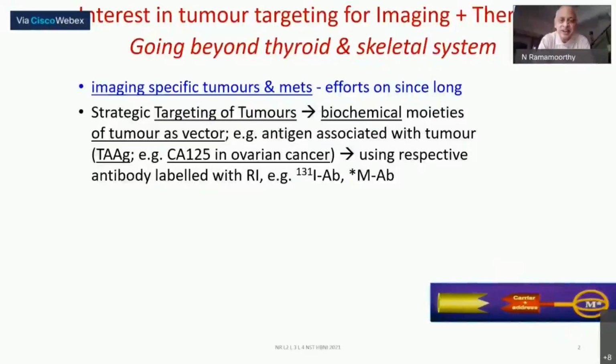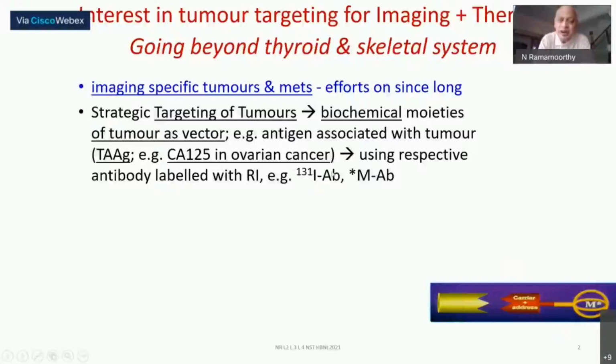And one of the very early things was the biochemical moiety. Many antigens are associated with tumor. Therefore, they are called the tumor-associated antigen, TAAG. Just for example, in the case of ovarian cancer, there is one such antigen for which they have a code name. That code name is immaterial. You can ignore it. But for a particular cancer, there is an antigen. If that antigen will be there, then its binding agent will be its counterpart antibody. And that antibody could be raised.